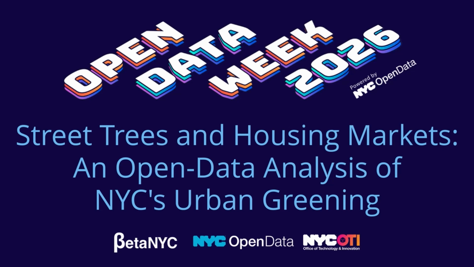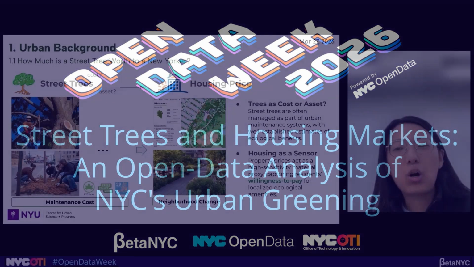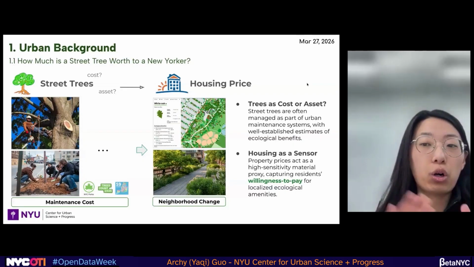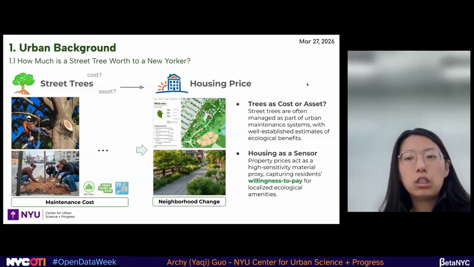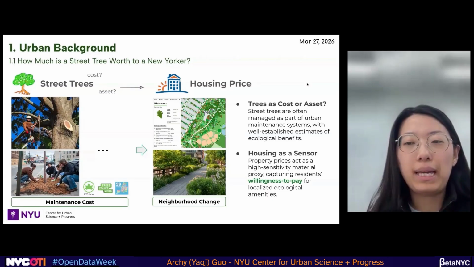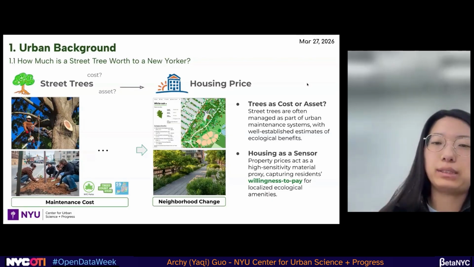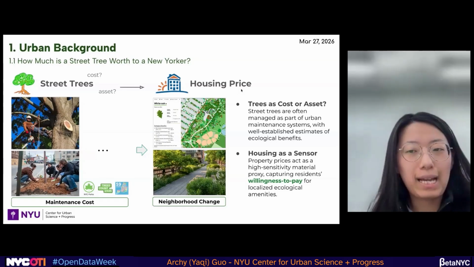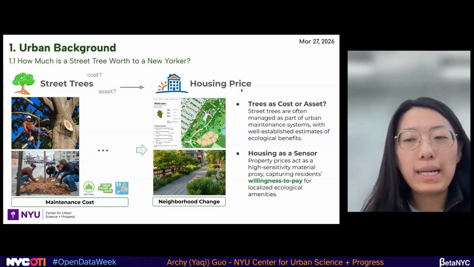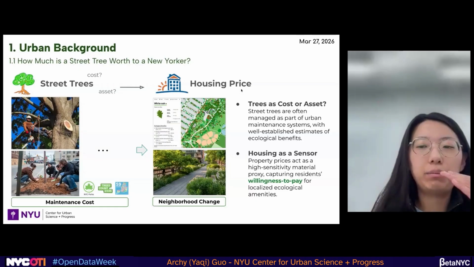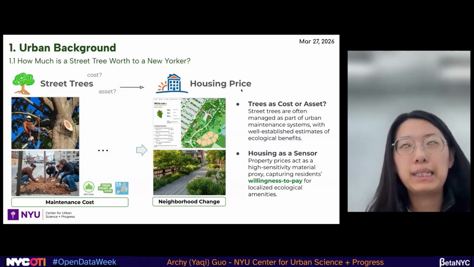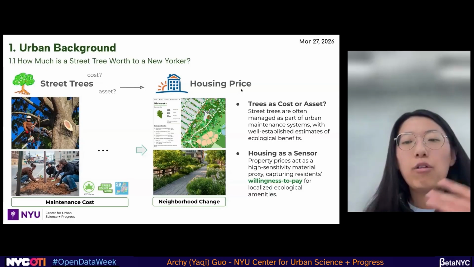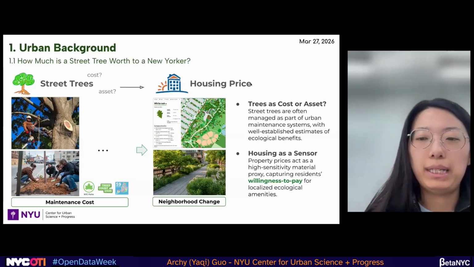Trees are costs or assets. As I mentioned before, trees are often managed as part of urban maintenance systems with well-established estimates of ecological benefits, as we see here. Today, we want to use housing price as a sensor. Property prices act as a highly sensitive proxy, which means they can capture residents' willingness to pay for localized ecological amenities.